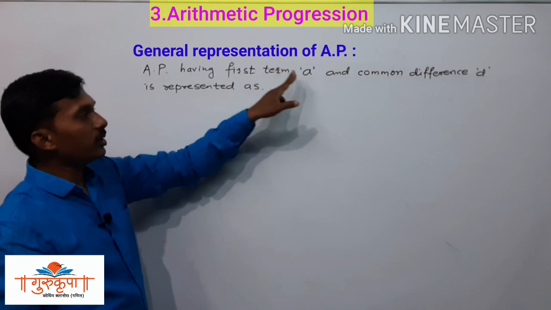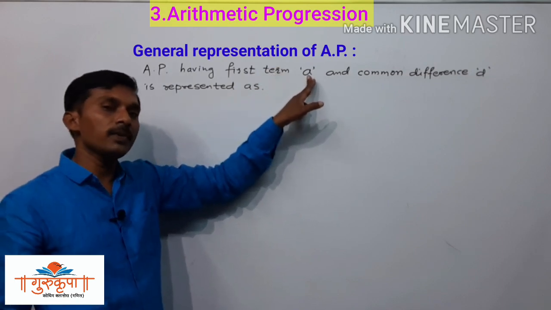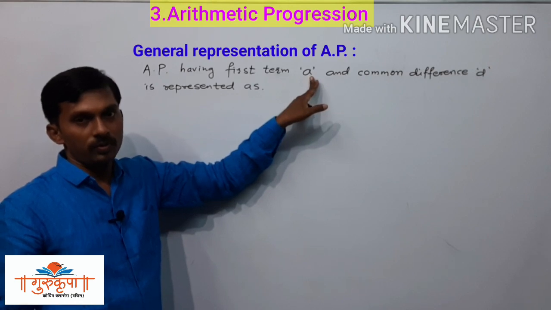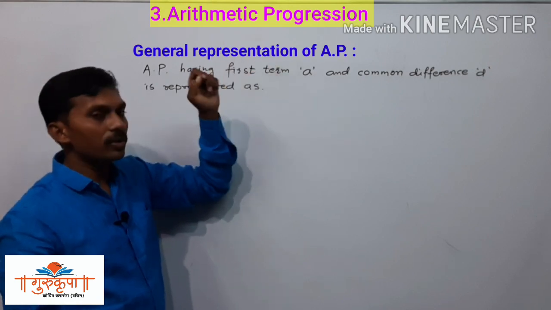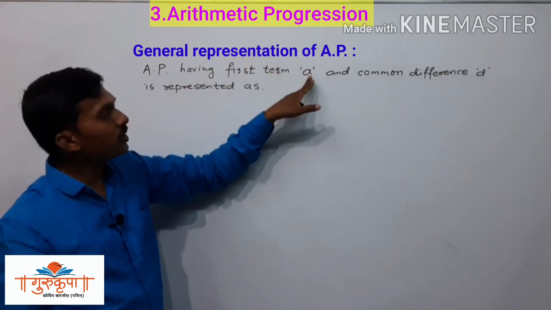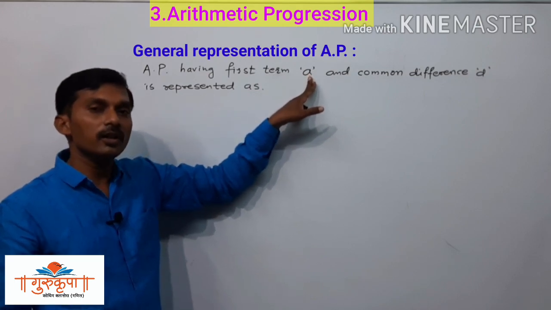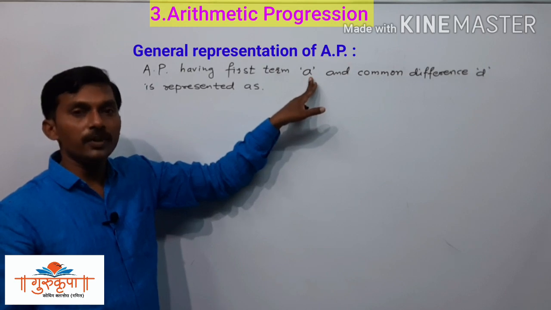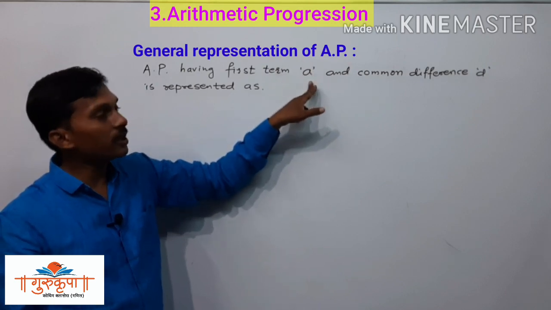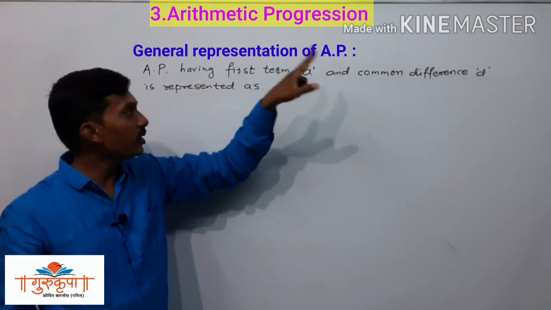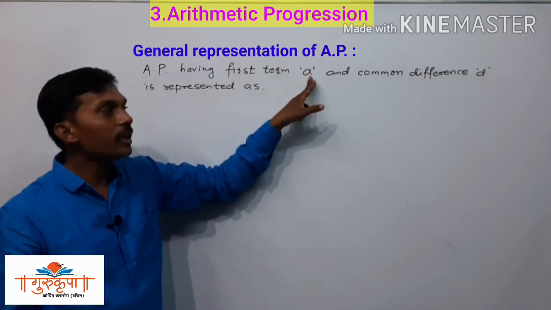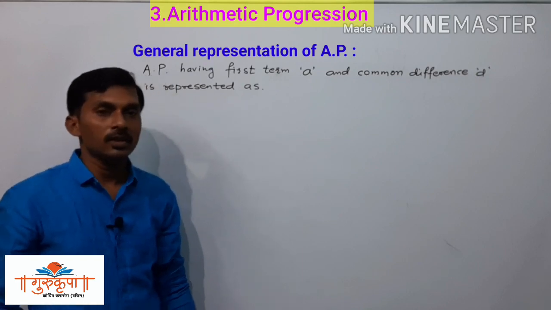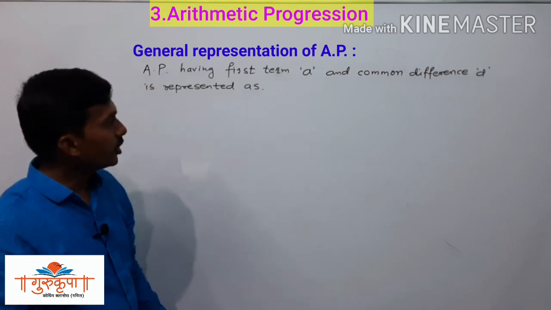See here, the first term a, or we can simply write it as T1 also, but generally it is represented by the small letter a. The first term of the AP is represented either by T1 or by a, and we already studied that the common difference is represented by the small letter d.